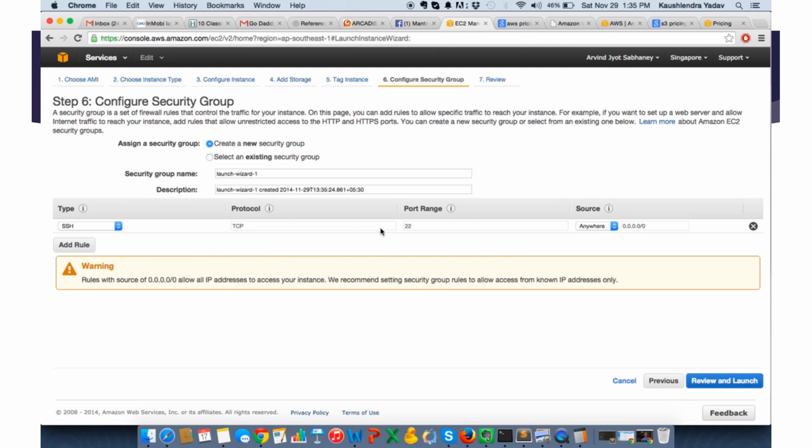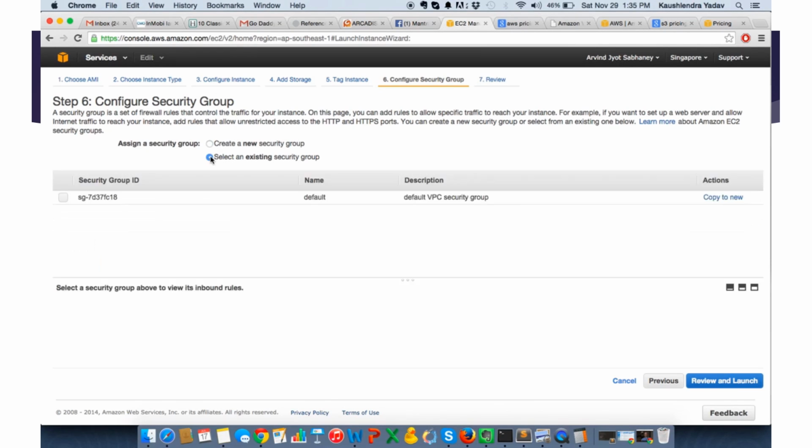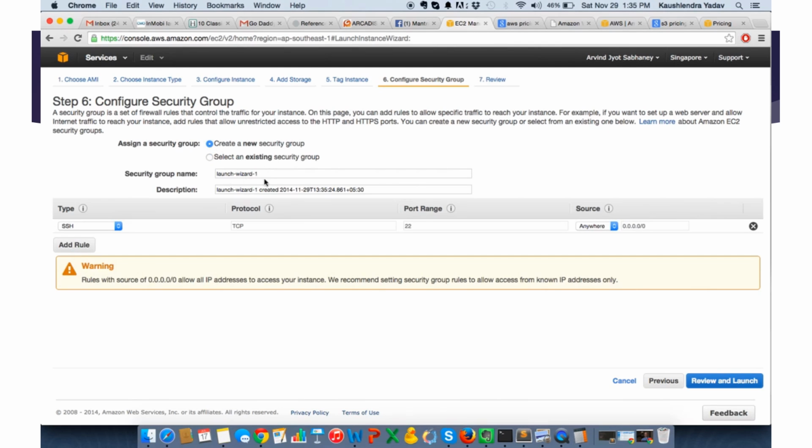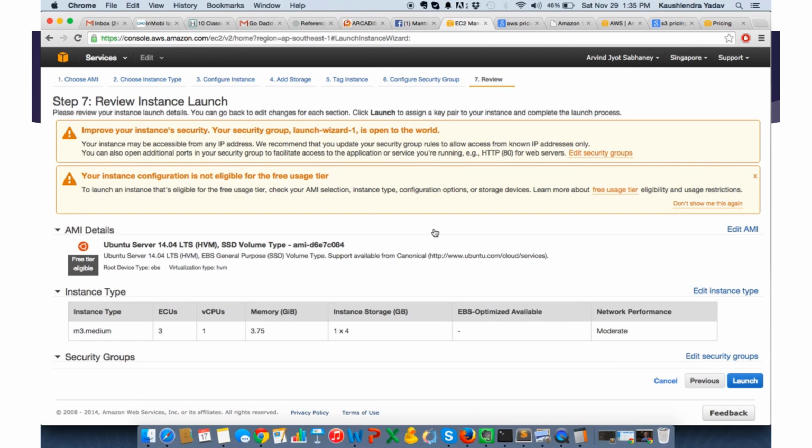Launch wizard 1 is okay. Create a new security group, or select an existing security group. So we can go with this launch wizard 1. Preview launch.